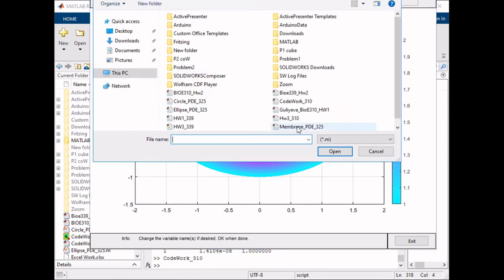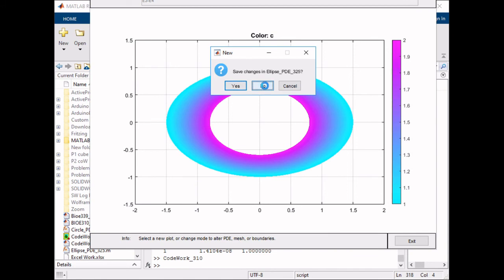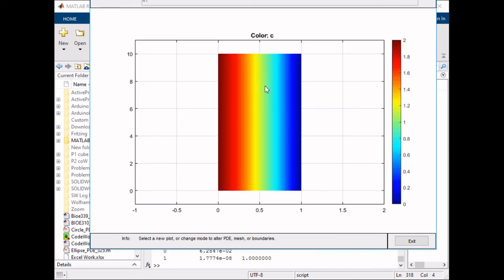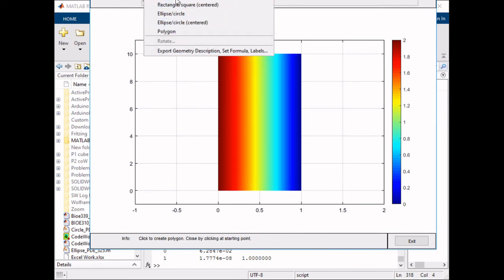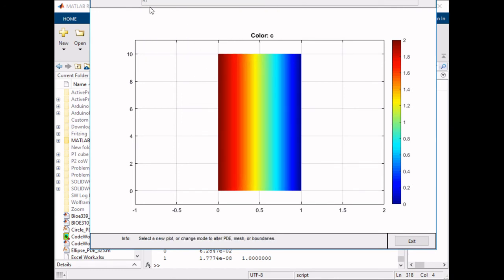So I'm going to go ahead and open it. And here you can see as well. So this is a little bit different because it's in terms of a rectangle, but again, you could come in here and draw and set all of your boundaries and stuff, make your own shape.